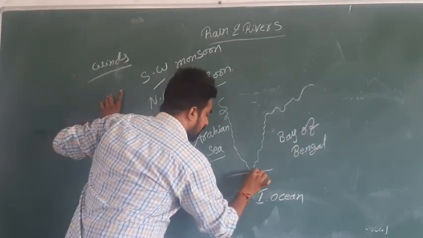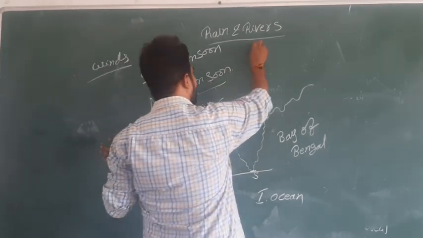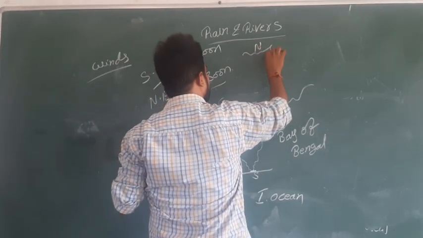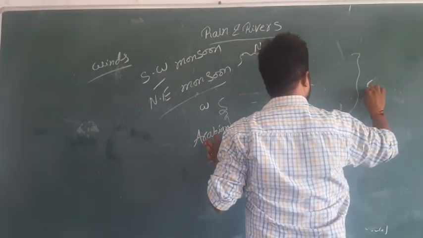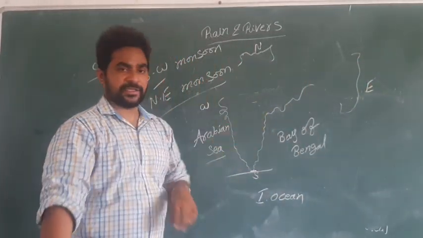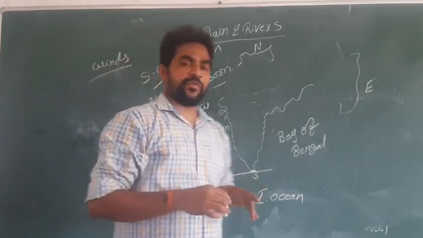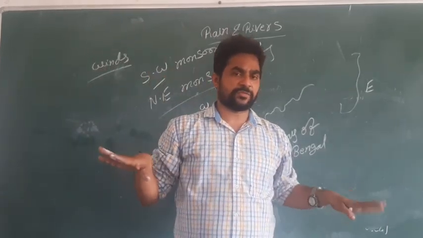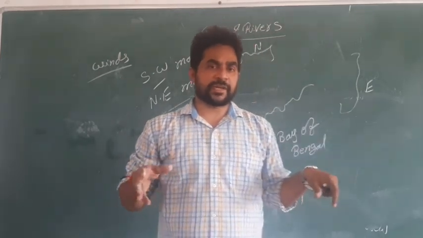Southwest monsoon and also the northeast monsoon. This is south and this is west, and here we have the north, and here we have the eastern side of India, that is the northeast monsoon. You know, we are exactly in the month of June, so we are receiving rainfall.